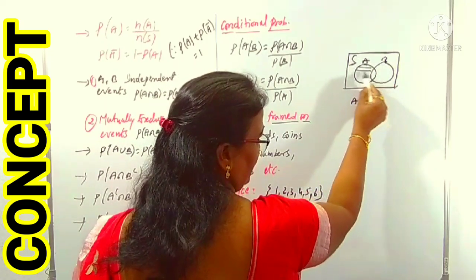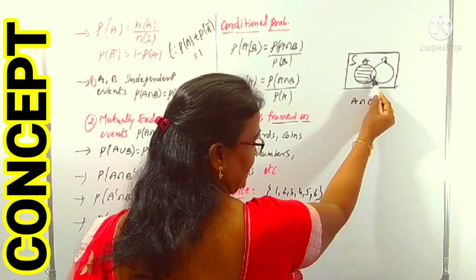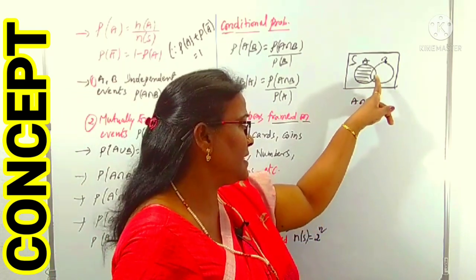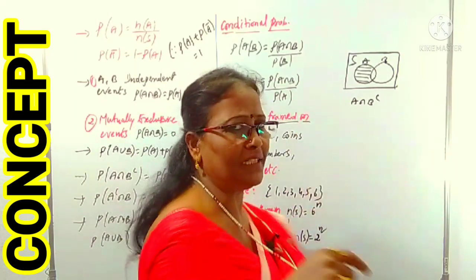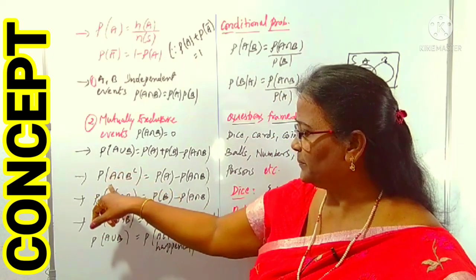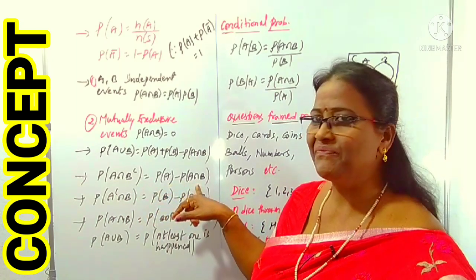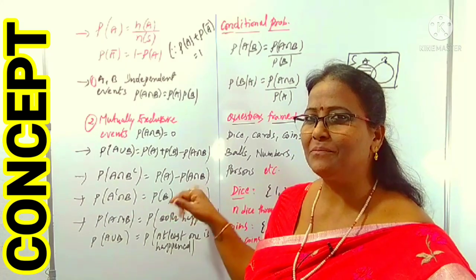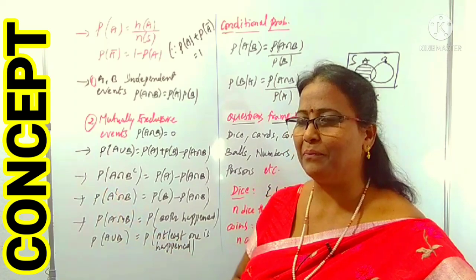We want A but not in B, so which part is common to A and B? It is the intersection part. That is what we have to remove. The part common to A and B is the intersection of A and B, and we have to remove it from A. Then we can collect exclusively A intersection B complement. So P of A intersection B complement means P of A minus P of A intersection B. The intersection part we have to remove, and only then can we collect A intersection B complement.